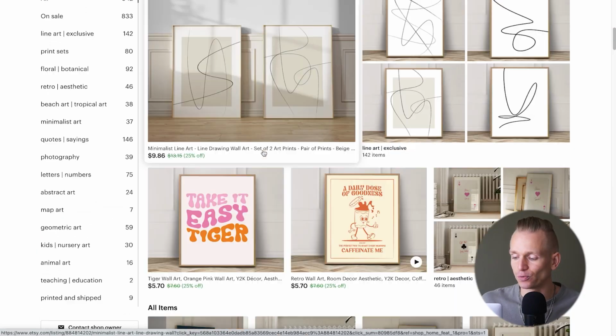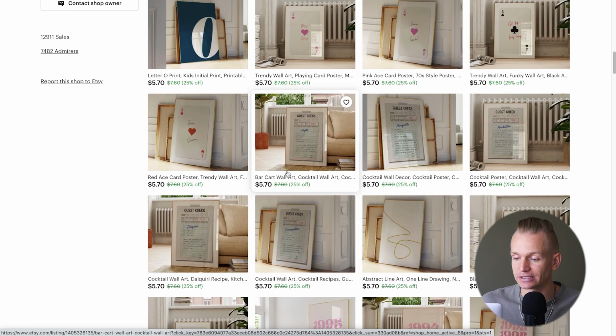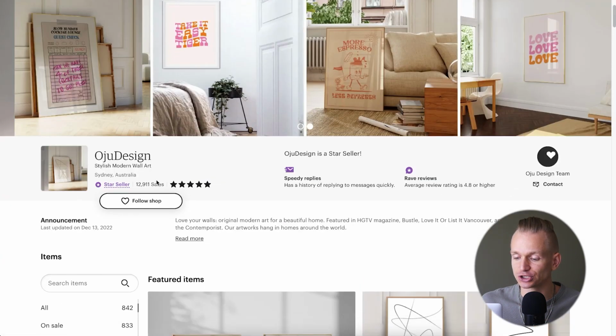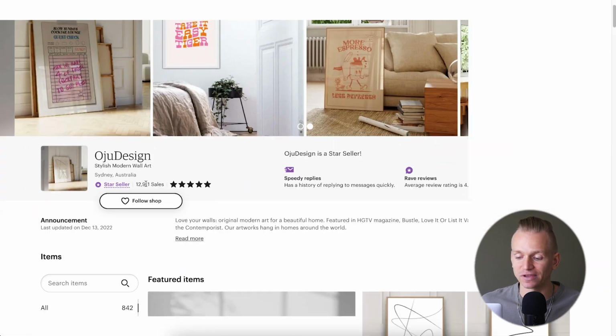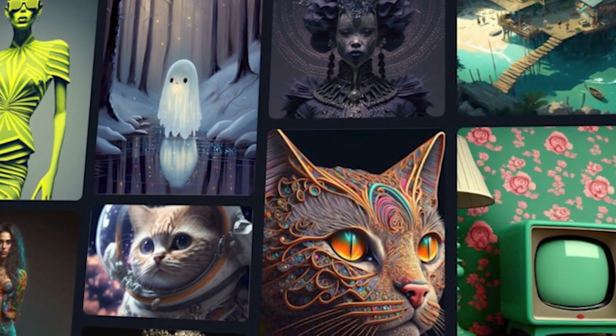Another example here, we have a store that sells very simplistic yet very nice looking designs. And as you can see, it's all digital downloads, again, over 12,000 sales. And there are a lot of different examples. I could go all day about this. There's actually one example that I will show you later that I think does exactly what I'm about to show you. So for this business idea, first of all, we need to get some images, and we can use AI